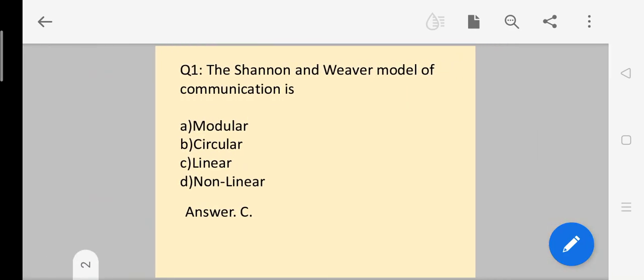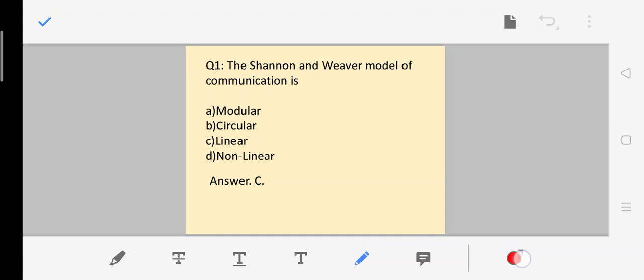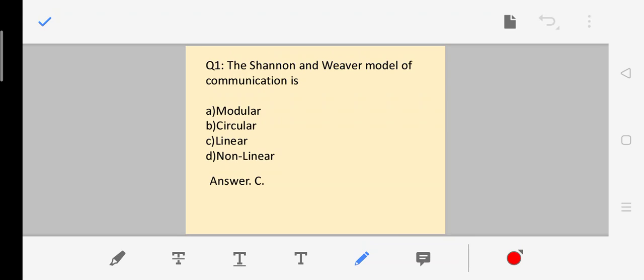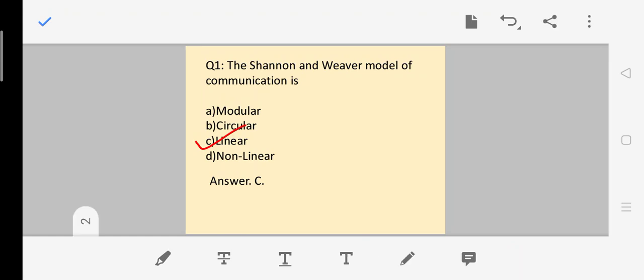So the first question, this question came in June 2012 in UGC-NET examination. The Shannon and Weaver model of communication is modular, circular, linear or non-linear. As you know, the Shannon and Weaver model, we will talk about that model later. That model is a linear model, which means the shape of that model is linear.